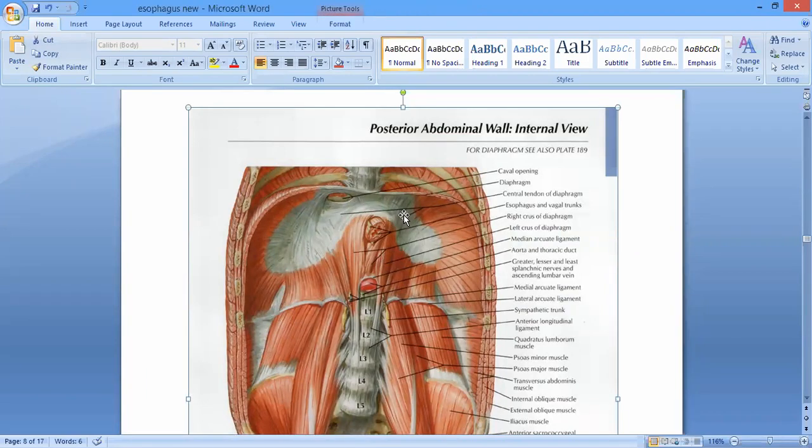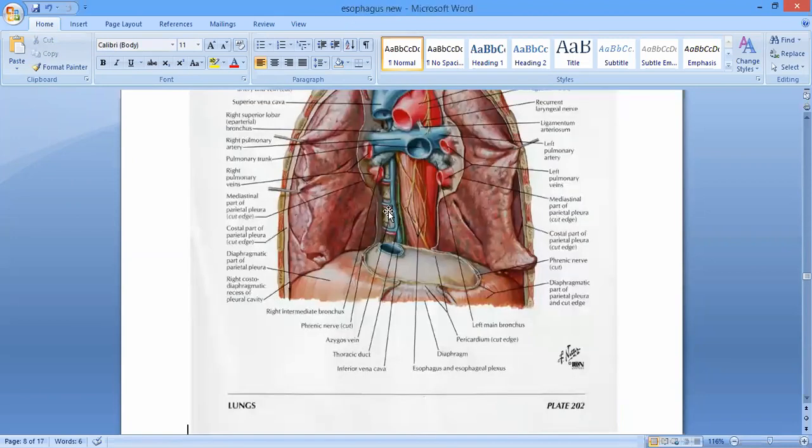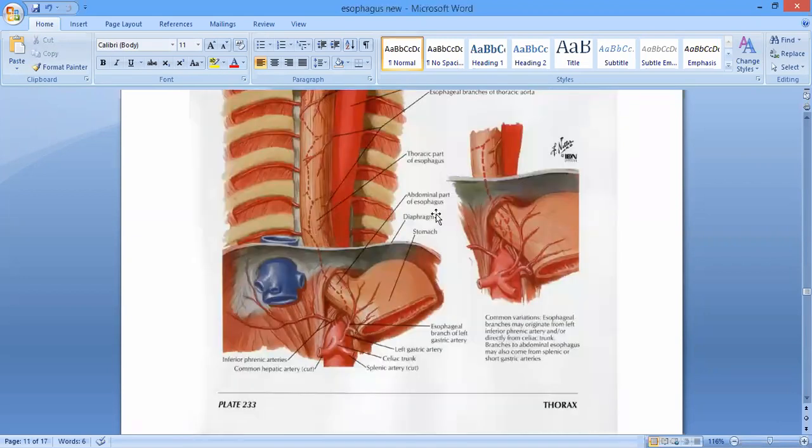Okay. Now after entering the abdominal region, it runs downwards and to the left, right? It runs downwards and to the left. Okay, and in front of it, what is happening in front? I told you, the left crus of the diaphragm over here.